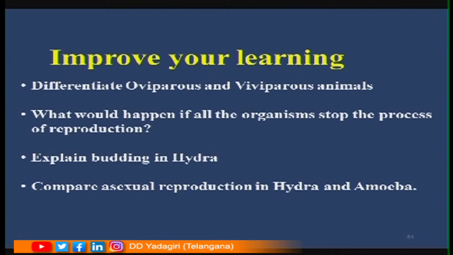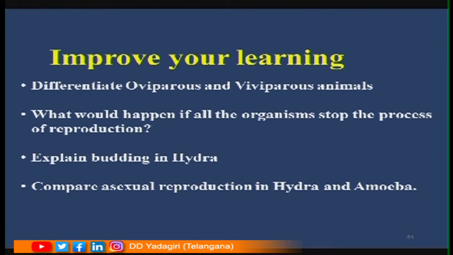Differentiate oviparous and viviparous animals. Next one. What would happen if all the organisms stop the process of reproduction? If reproduction stops, if there is no reproduction, what will happen? Think about it. There will be no young ones, so there will be no generation, isn't it? The entire world will be extinct. So think about it and write down.